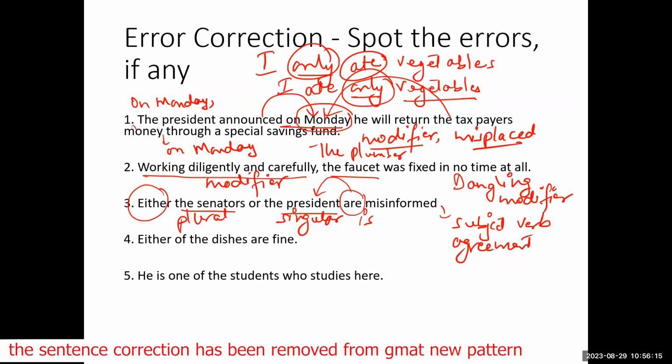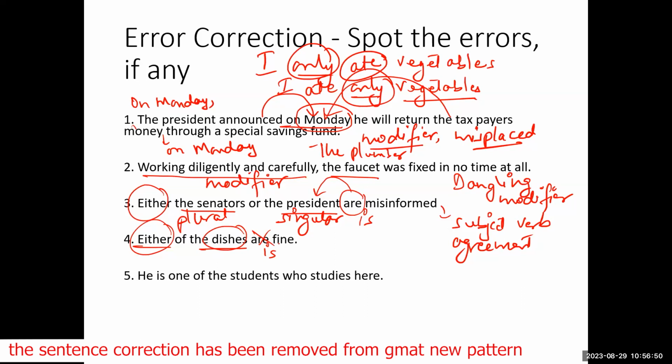What about the next one? "Either of the dishes are fine." Is there an error? Yes, there is an error. Remember, whenever there is only one subject, if it is preceded by either, then even if it is plural, it automatically becomes singular. And that is why are is not right. "Either of the dishes is fine."